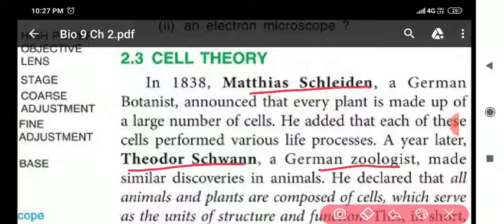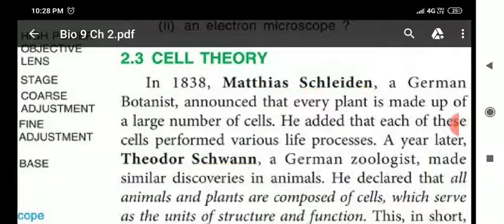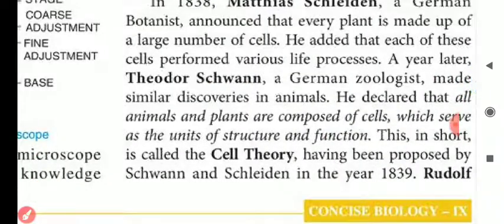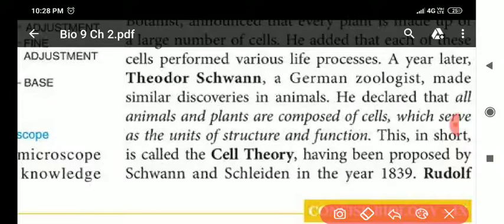So who proposed the cell theory? The cell theory was proposed by Matthew Schleiden and Theodor Schwann. Matthew Schleiden was a botanist and Theodor Schwann was a German zoologist. Next, my dear students, this cell theory was given in 1839.